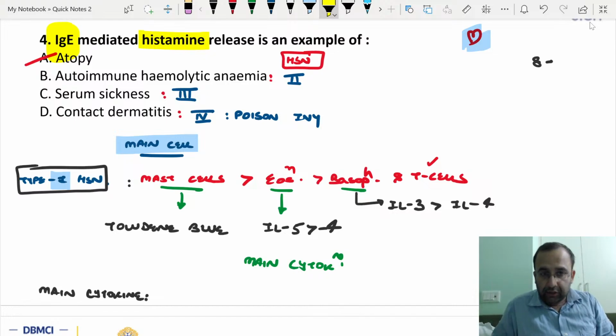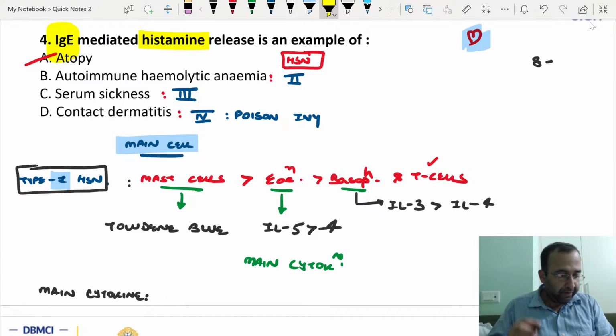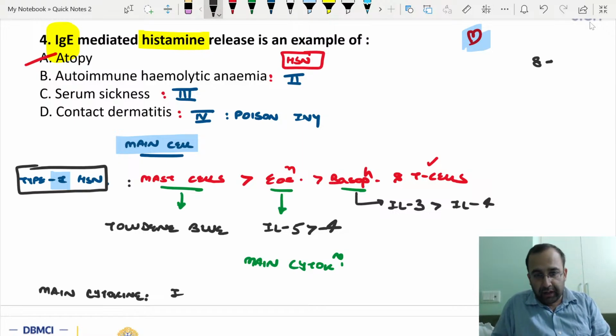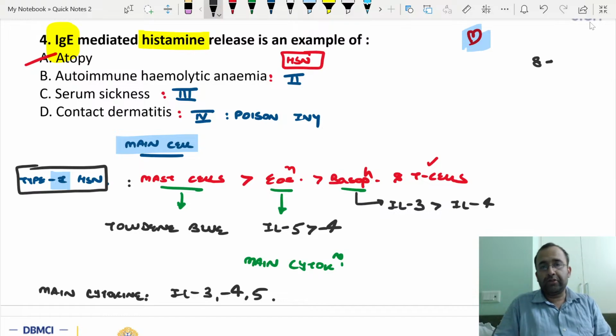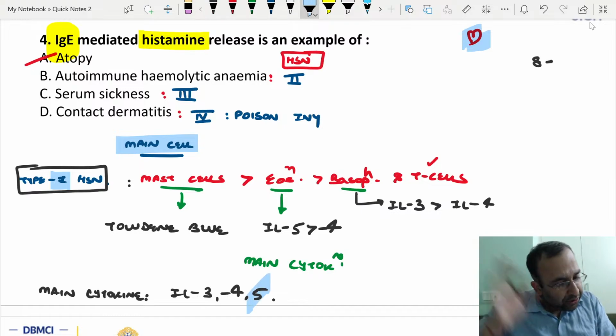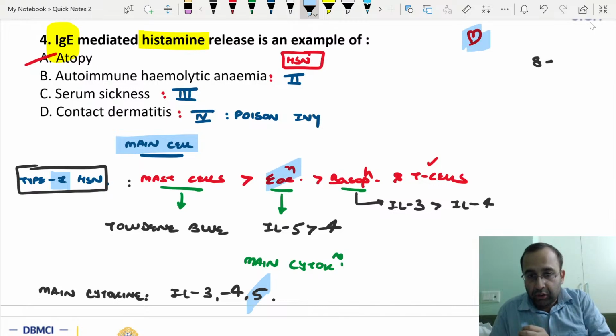Next, main cytokine with type 1 hypersensitivity. Interleukin 3, 4, 5. What will we mark? See, all three are the cytokines with type 1 hypersensitivity. Interleukins 3, 4, 5 play a role in type 1 hypersensitivity. Which is the main cytokine associated? Interleukin 5, because the main leukocyte is eosinophil, that is interleukin 5.